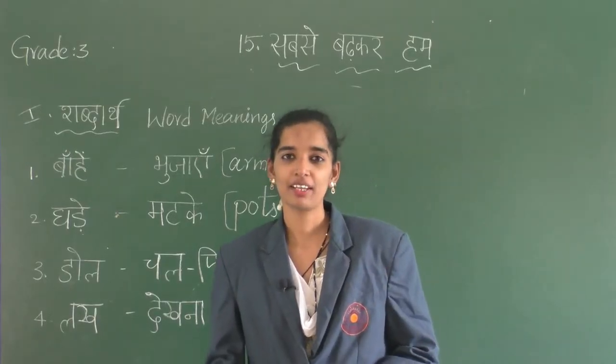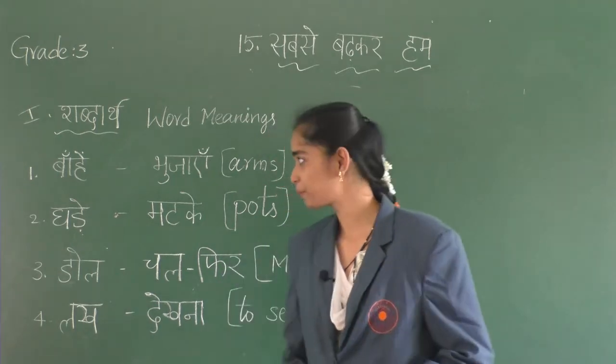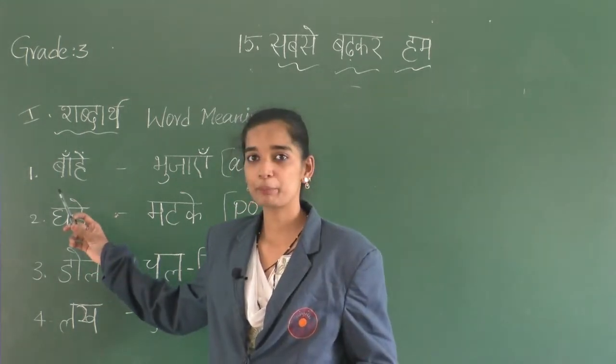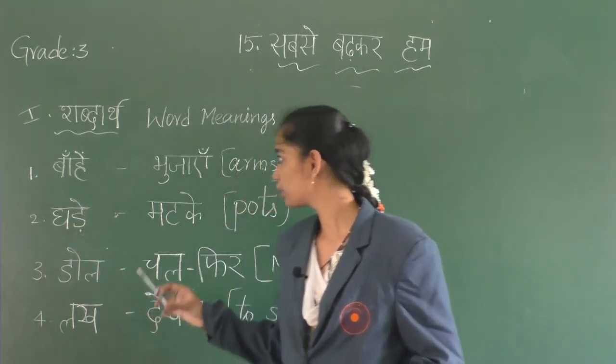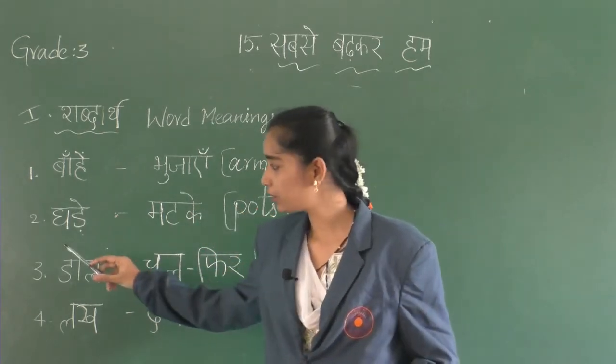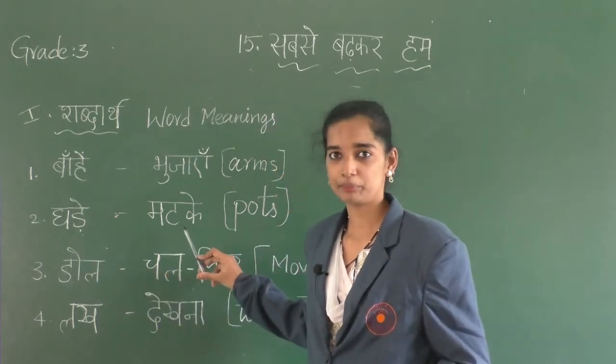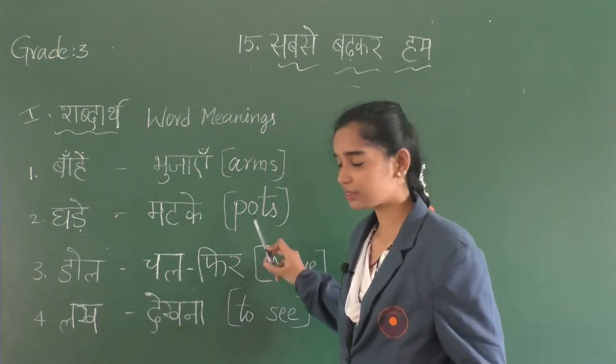So children, here we have the word meanings of our poem Sabse Badkar Hum. First one is बाहें. बाहें का मतलब भुजाएं. It means arms. Second, घड़े. घड़े का मतलब मटके. मटके is pots.